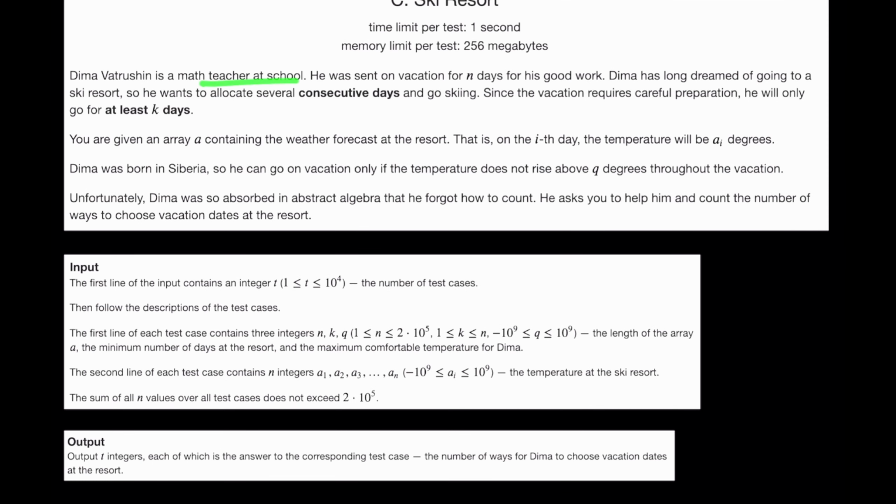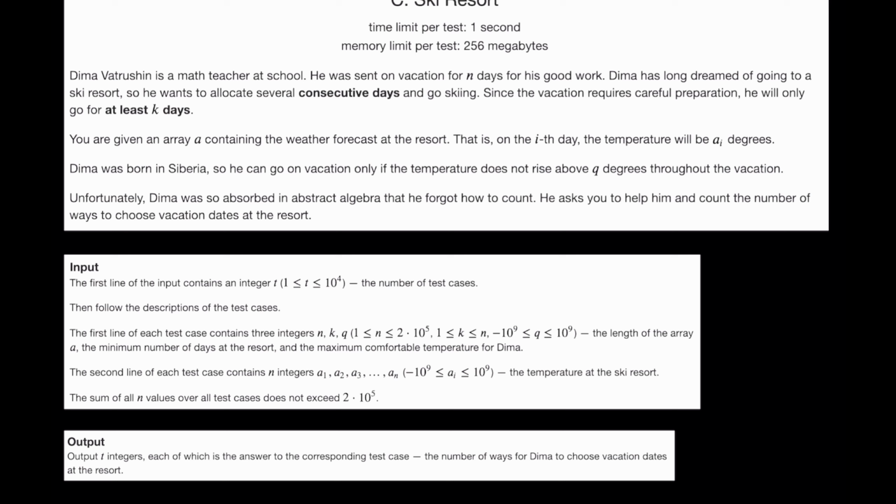Dima is a maths teacher at school. He was sent on a vacation for N days for his good work. Dima has long dreamed of going to a ski resort, so he wants to allocate several consecutive days and go skiing. Since the vacation requires careful planning, he will go for at least K days. You are given an array A containing the weather forecast at the resort. That is, on the ith day, the temperature would be A of I degrees.